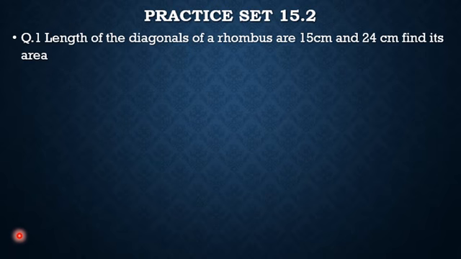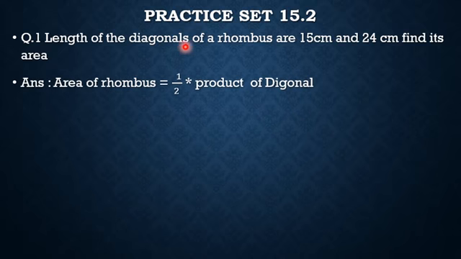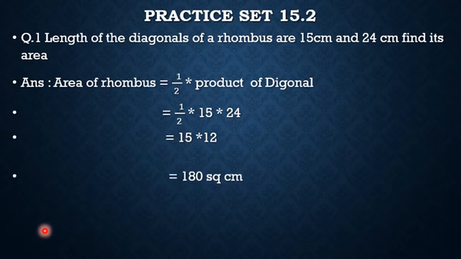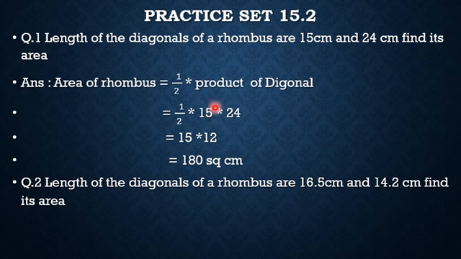Example number 1 is length of the diagonals of rhombus are 15 centimeter and 24 centimeter. Find its area. Therefore, area of rhombus is 1/2 into product of diagonals. Then we can write 1/2 into 15 into 24. Then we can divide 24 by 2. This is 12. Then 15 into 12 is 180 square centimeter.